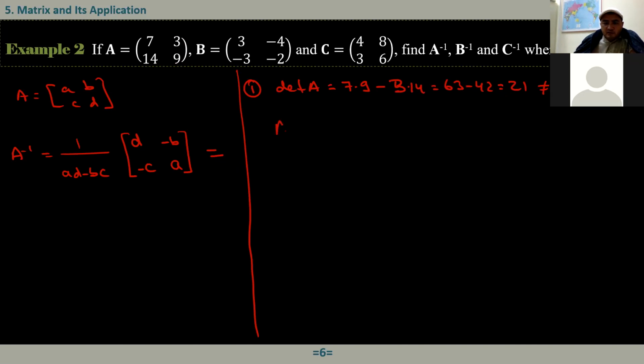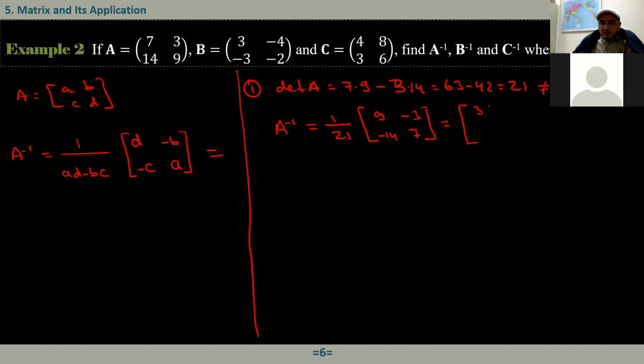Then, what is the inverse of A? First question. So that is 1 over 21, that is AD minus BC. And here we have DA, so here we have 9, 7, here we have 9, and here we have 7. And the minus 3, minus 14. Or I can just bring this inside.